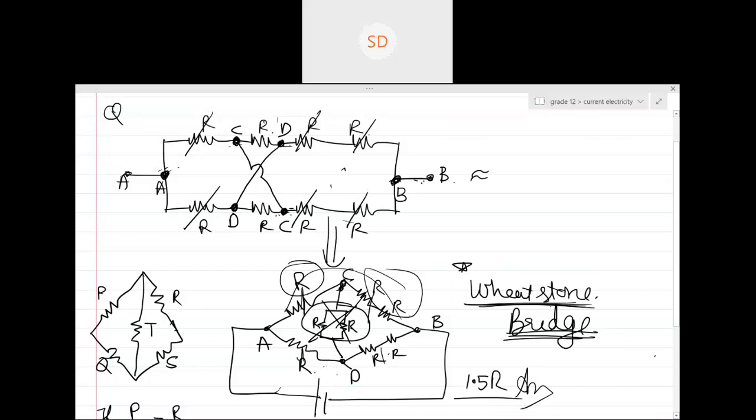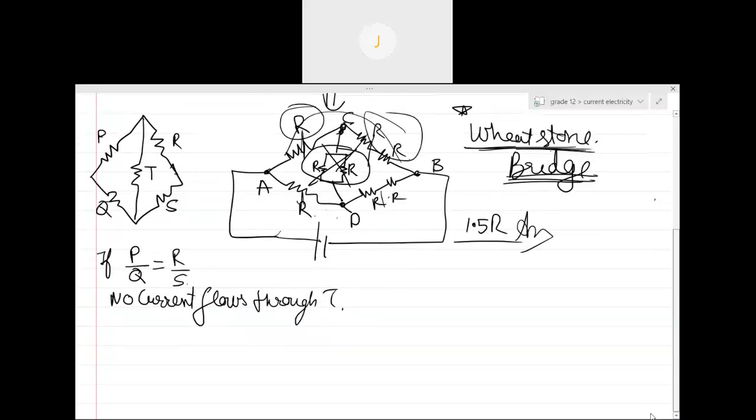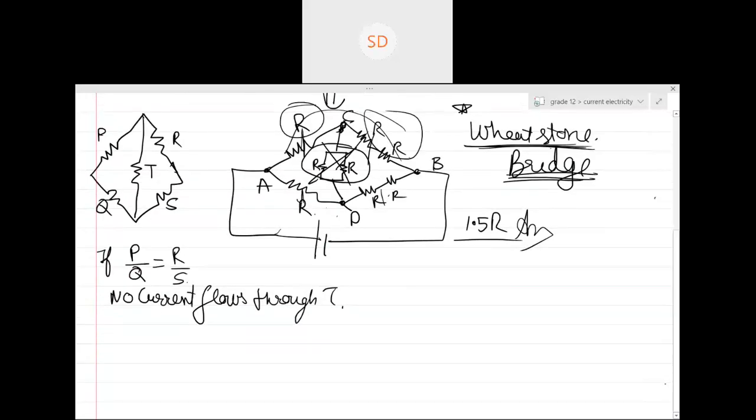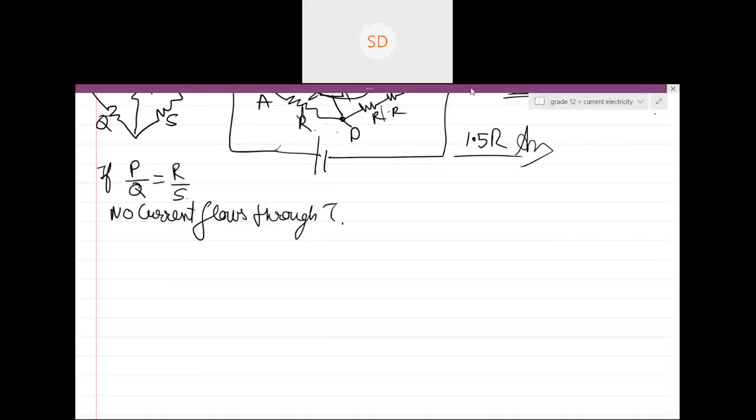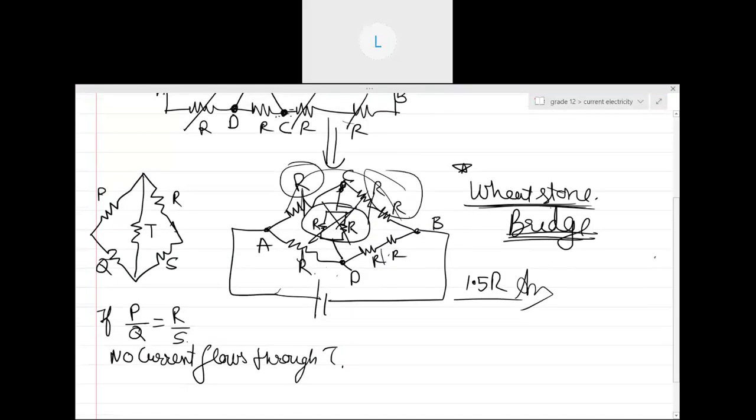Okay, I'll give you one more question for homework. Yes, tell me, how did you get 1.5? If you remove this thing in the middle, you'll get R and 2R here, between point A and B. So this will become 3R.